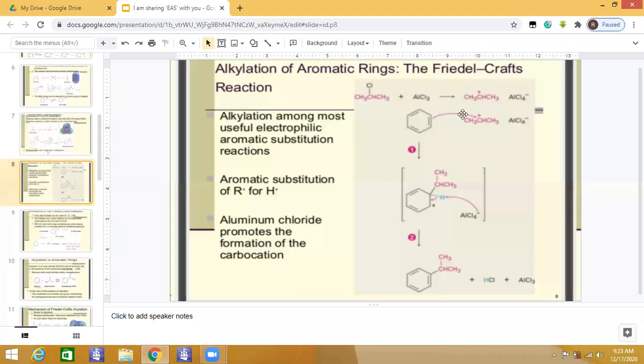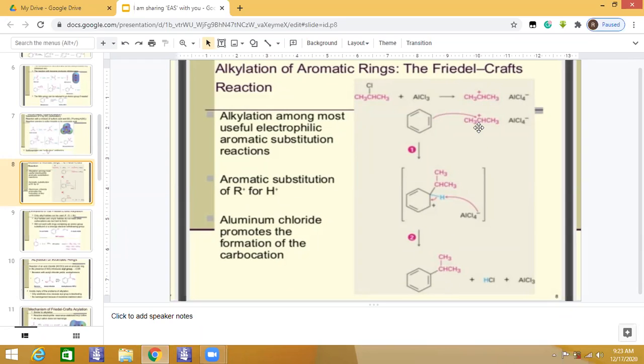You may use any other simple alkyl group in the same way. You may use methyl chloride, ethyl chloride, or simple propyl chloride, but this one forms a secondary carbocation. In this way you will get isopropyl benzene.